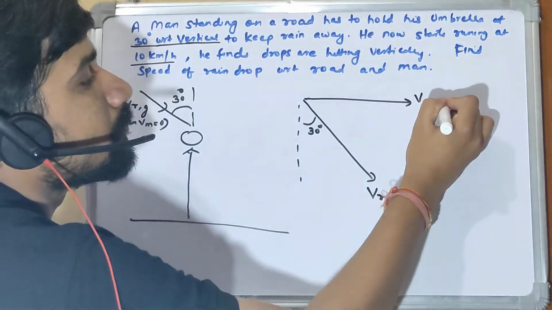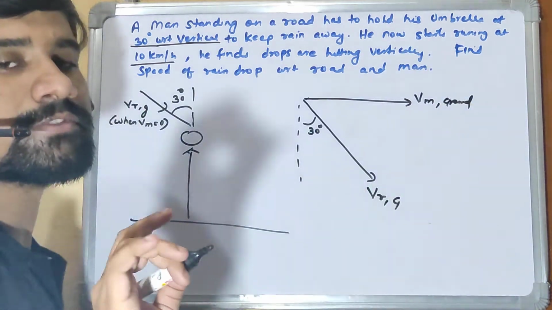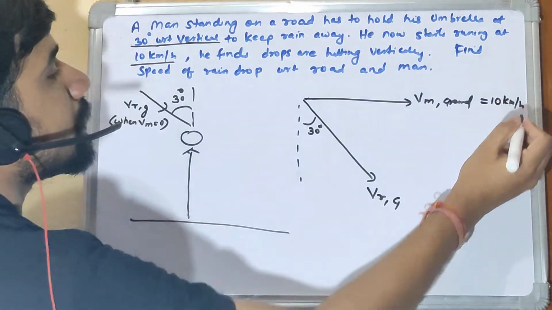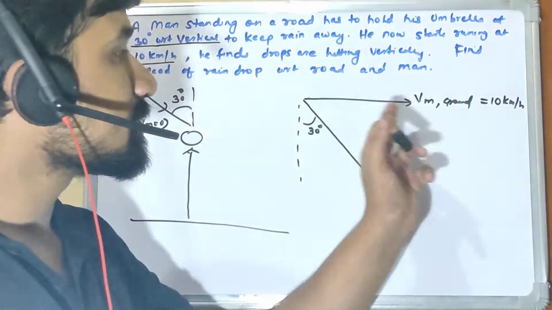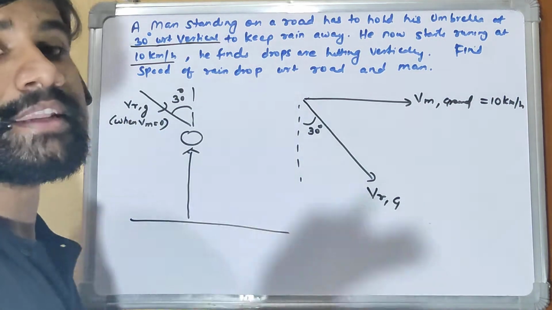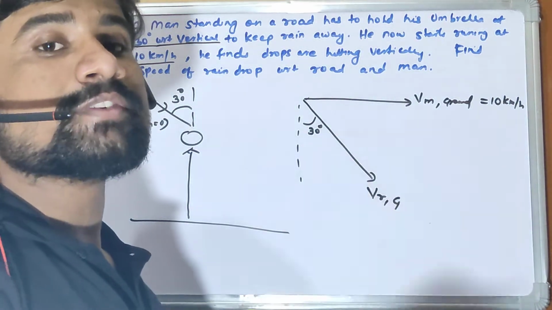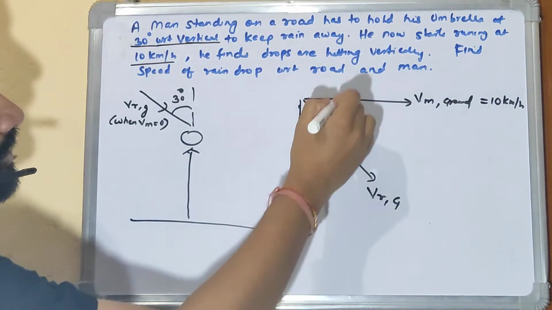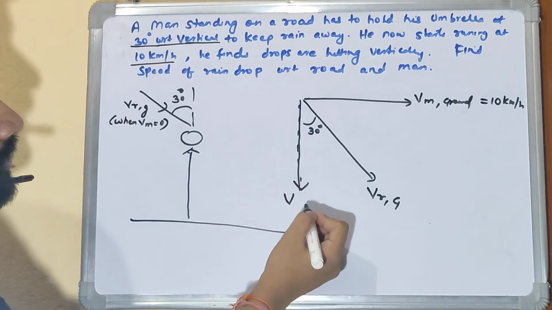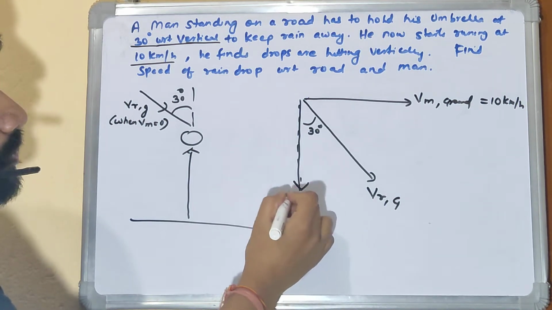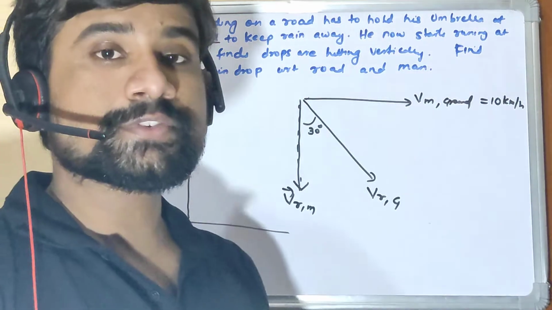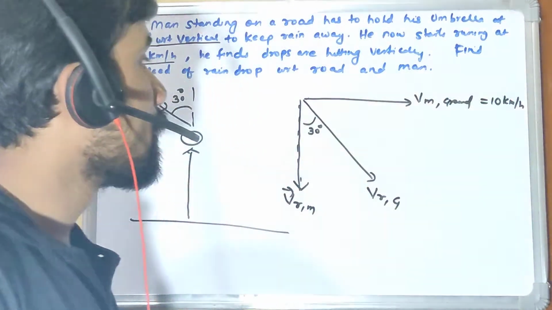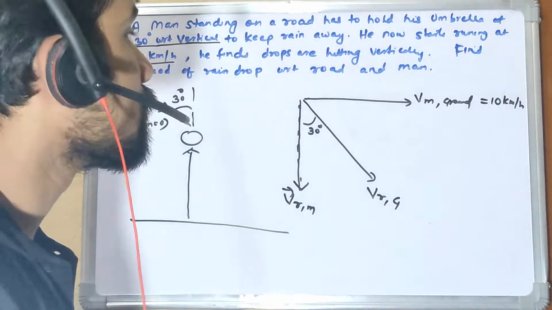This is velocity of man with respect to ground. If nothing is given, the velocity is with respect to ground. This quantity is given to us, which is 10 kmph, kilometer per hour, right? Now after he starts running, he says that the rain is appearing vertically. So velocity of rain with respect to man is vertical now. So this exactly at this angle, 90 degree. So this is velocity of rain with respect to man, and this is exactly overlapping with the horizontal, right?